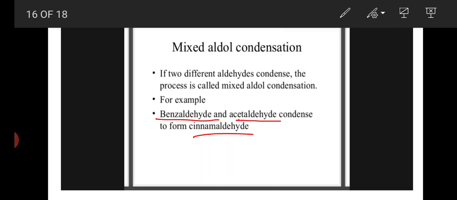For example, here benzaldehyde and acetaldehyde are the two different aldehydes. Benzaldehyde is an aromatic aldehyde and acetaldehyde is an aliphatic aldehyde. These two participate in aldol condensation reaction and form cinnamaldehyde.